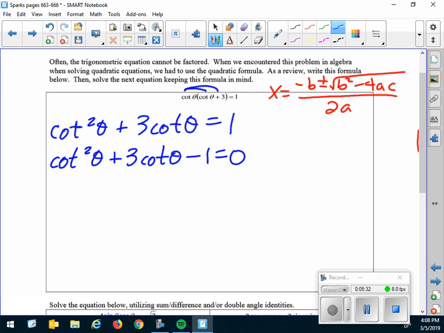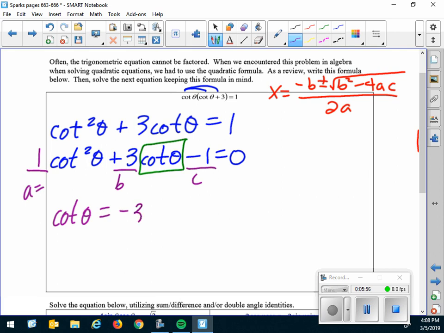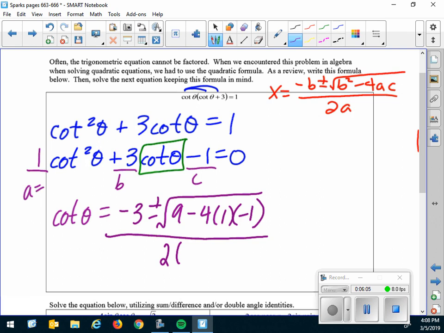So one of the things we can use is the quadratic formula. But we're not going to say x equals. It's this equals. So you're going to say cotangent theta equals. Now let's look here. A is 1, B is 3, and C is negative 1. So x equals negative b plus or minus square root of b squared minus 4ac all over 2a. So what does that give us? Negative 3 plus or minus the square root of, what's that, 9 plus 4, 13 over 2.